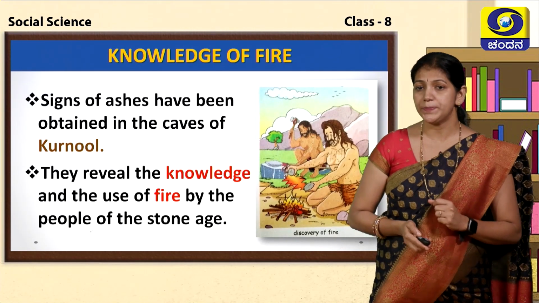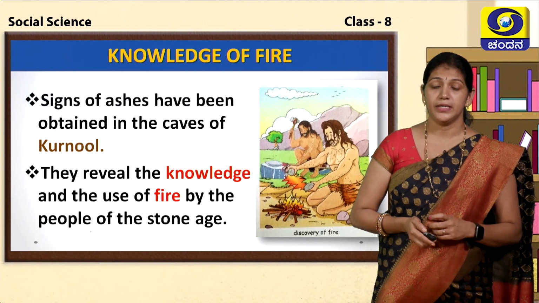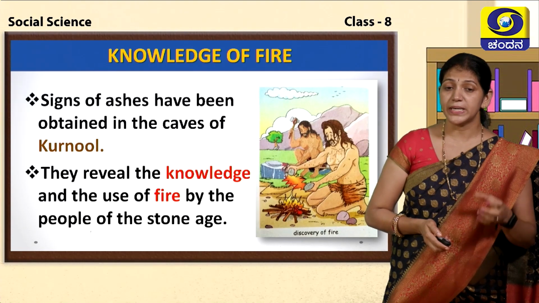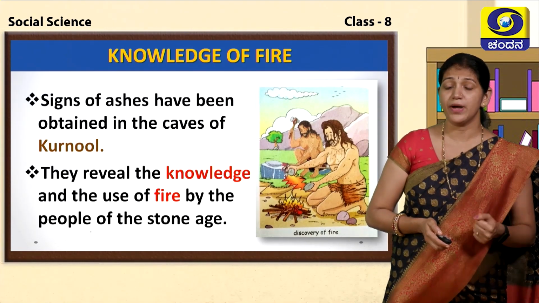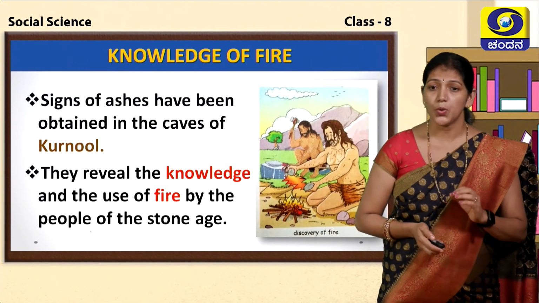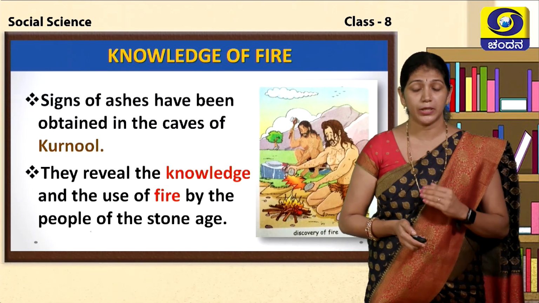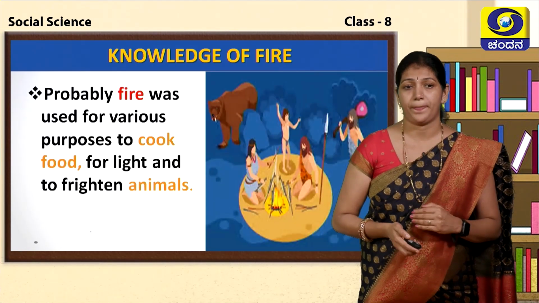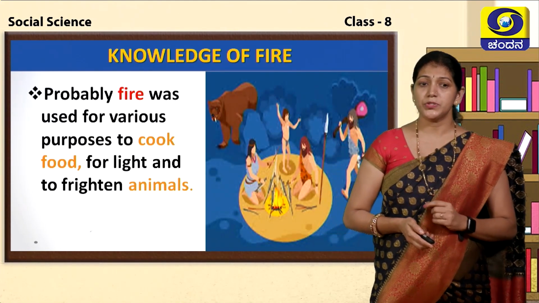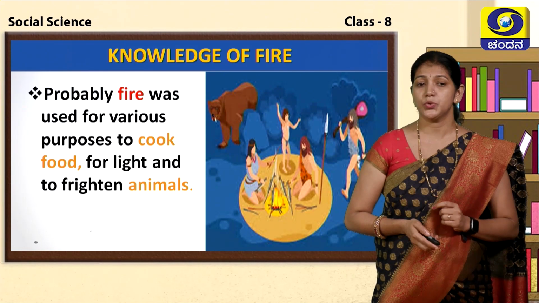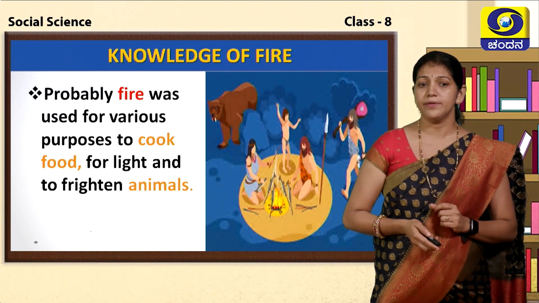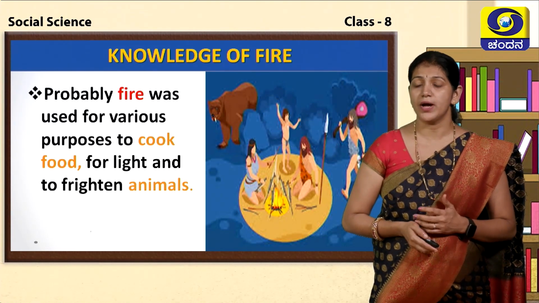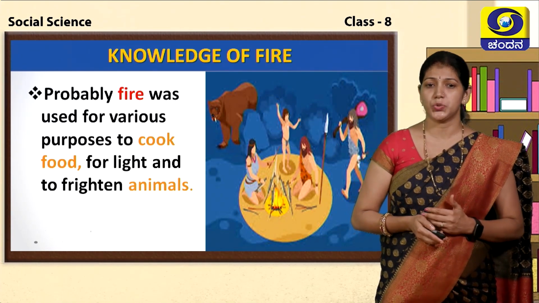The Old Stone Age people used fire. We also get some information through the materials and ashes. They give information that the Old Stone Age people had knowledge of the use of fire. Probably fire was used for various purposes: to cook food, for light and to frighten animals. That was the main reason they used fire during the Stone Age.